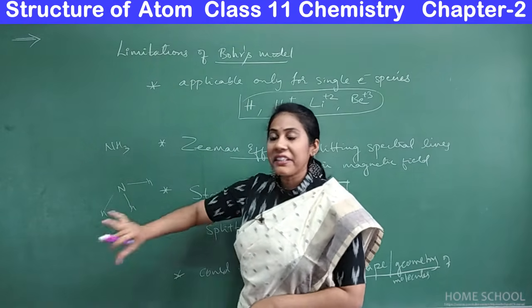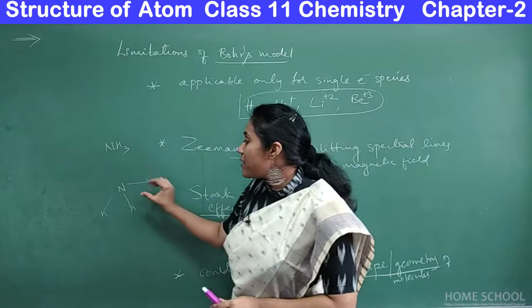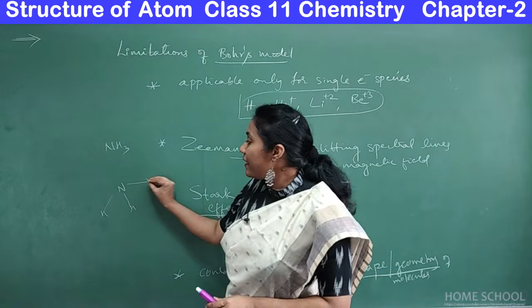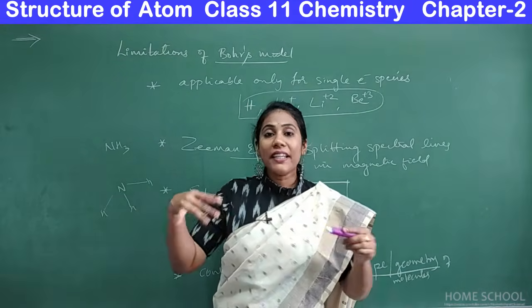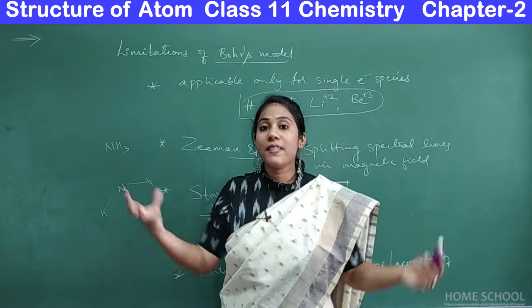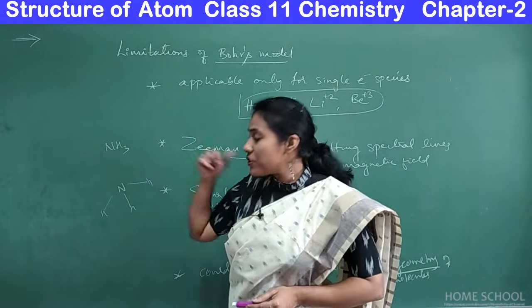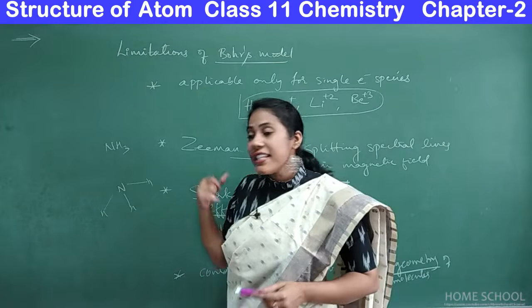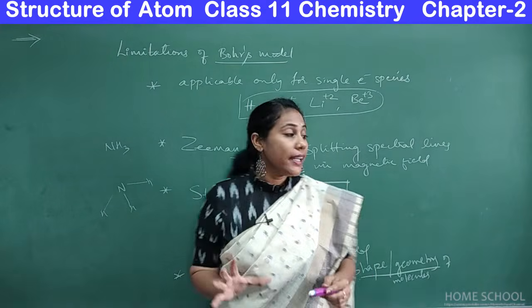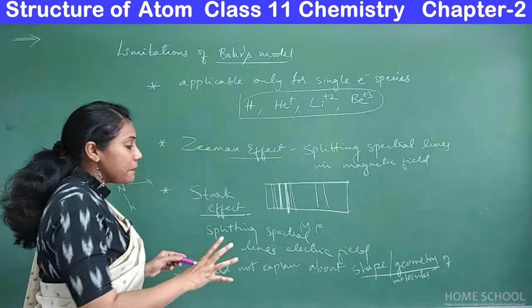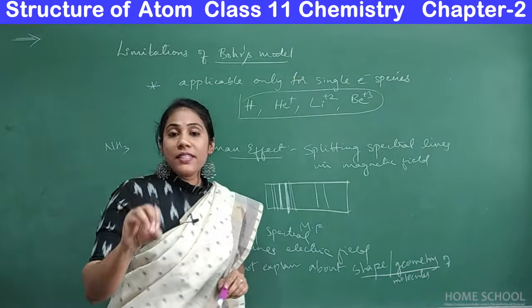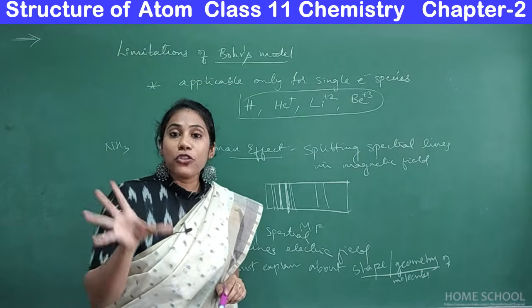They are not directed in however they want. So the bonds between nitrogen and hydrogen are arranged in a particular fashion in a space, and that gives shape for a molecule, or we say geometry of a molecule. Okay, so Bohr could not explain why molecules take up a particular shape or geometry.